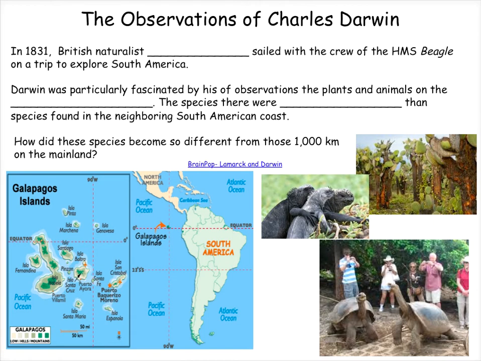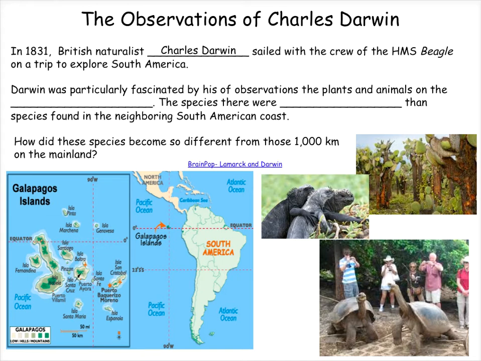Welcome back, students. Last time, we discussed the idea that species evolve, or change, over time. We discussed Jean-Baptiste Lamarck's attempts to explain evolution and how they were ultimately shown to be incorrect. This provided the opportunity for another scientist, British naturalist Charles Darwin, to propose his own explanation for how species evolve.